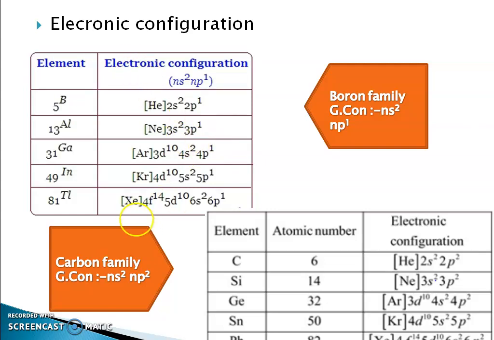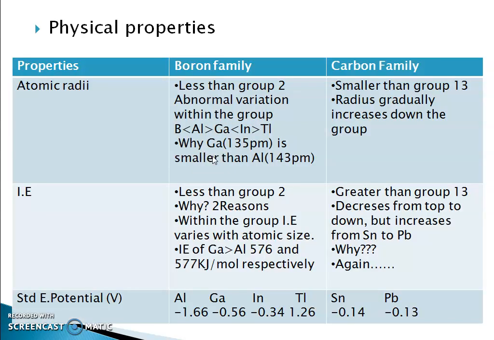But in aluminum, this p1 electron, or last electron, is shielded by 3s. S orbitals have a good shielding effect, so the attraction experienced by this electron from the aluminum nucleus is somewhat less. But the gallium nucleus attracts this 4p1 strongly, and hence the size is smaller than aluminum.